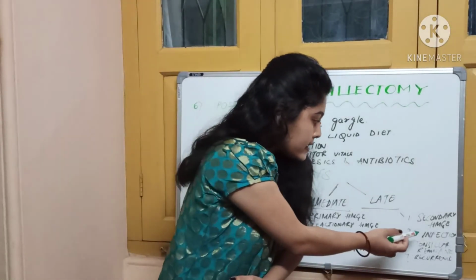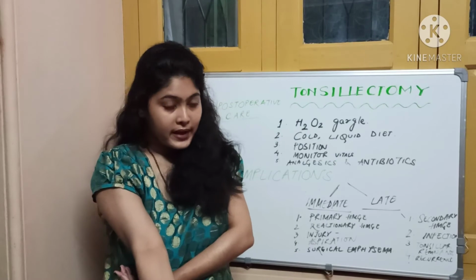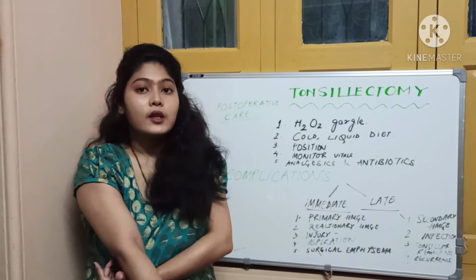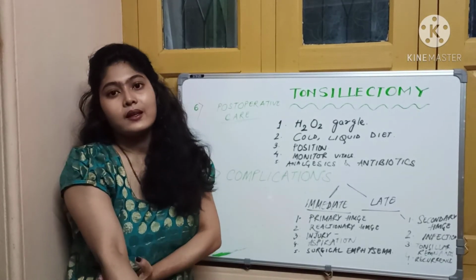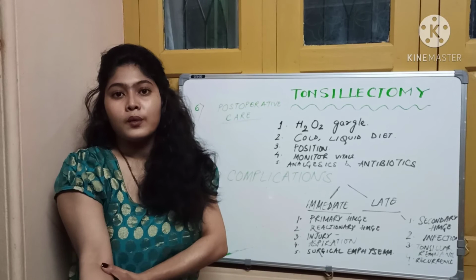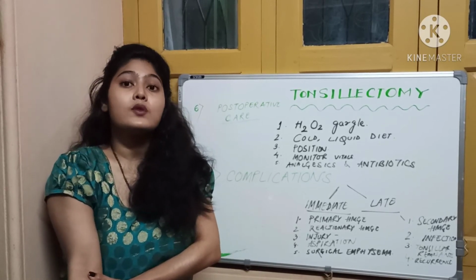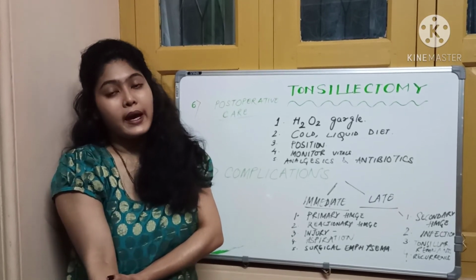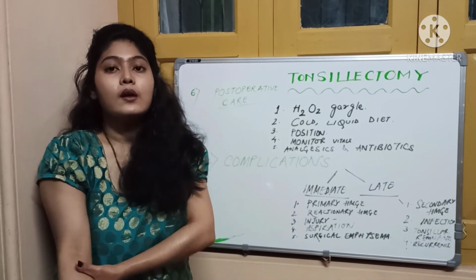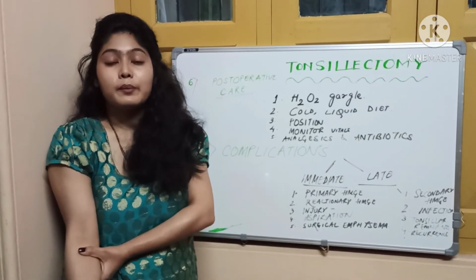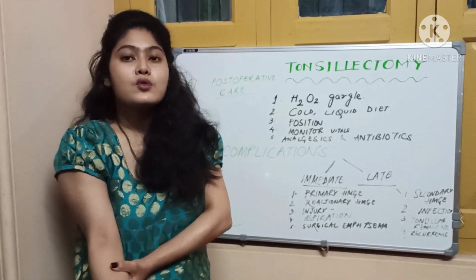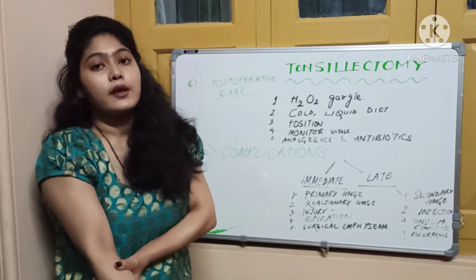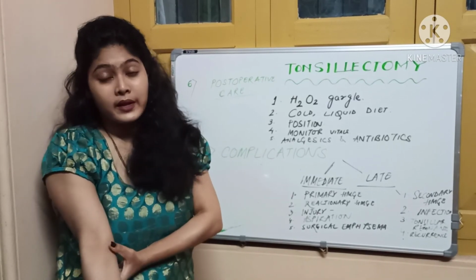Now the next one is infection. Infection is treated with broad spectrum antibiotics. Number third is tonsillar remnants. Now in many cases it has been seen that after tonsillectomy, a few small bits and pieces of tonsils remain. In the long run, these bits and pieces hypertrophy, and the patient complains of foreign body sensation, which is due to tonsillar remnants. Then number 4 is recurrence. Similarly, if you have some remnants, there can be a recurrence.